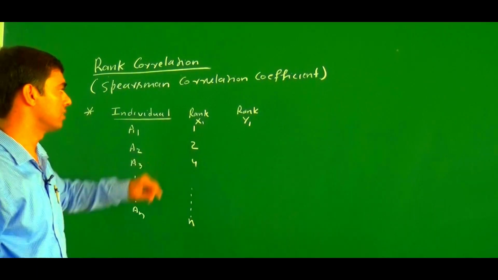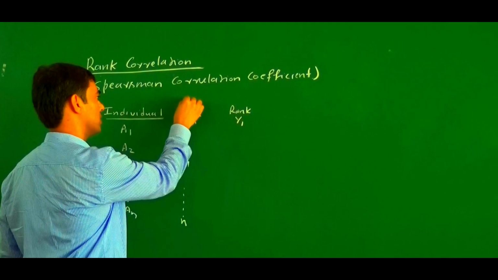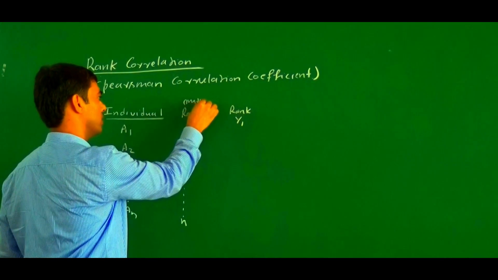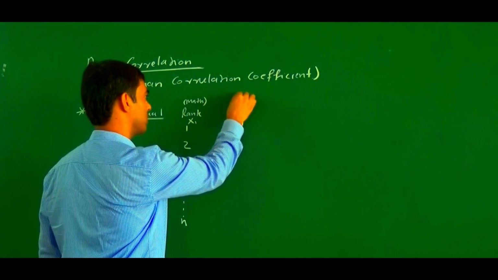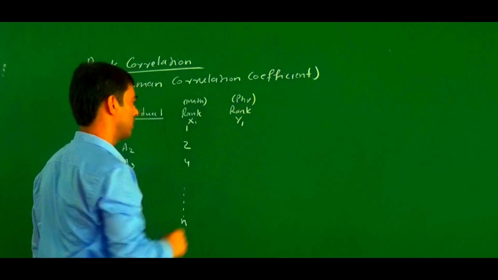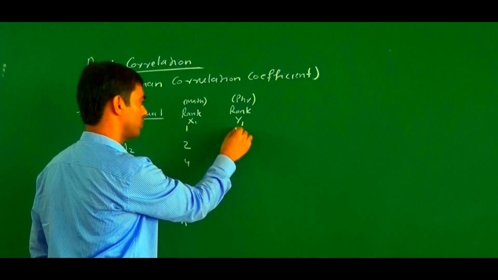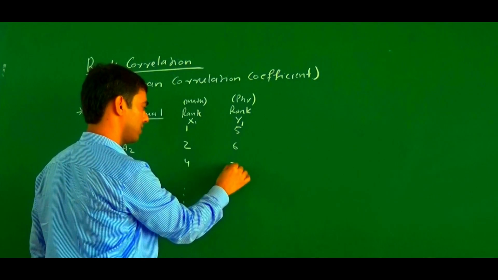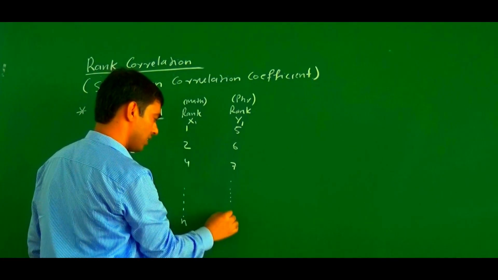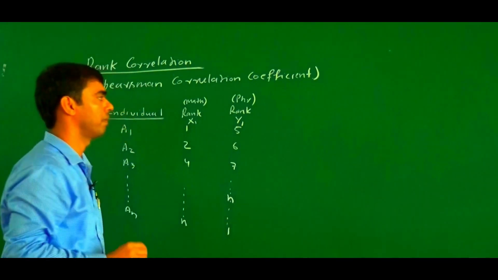Similarly, suppose this is the rank x according to the subject math, and this is the rank according to the subject physics. Suppose this one got the 5th rank, this one the 6th rank, this one the 7th rank. Similarly there are n ranks.